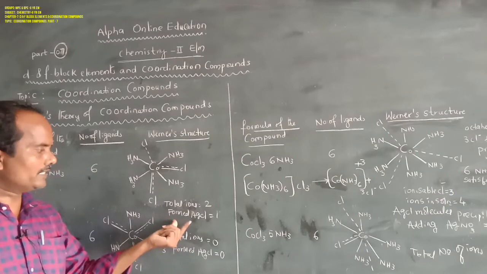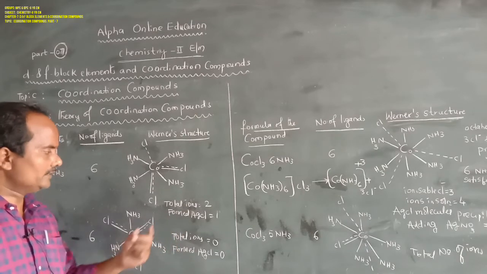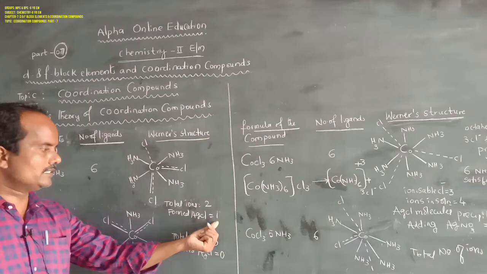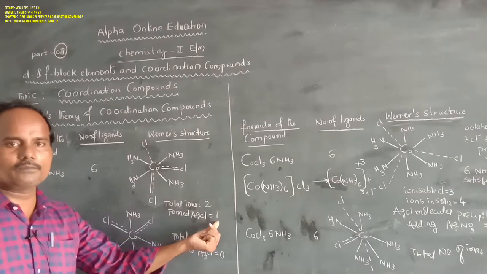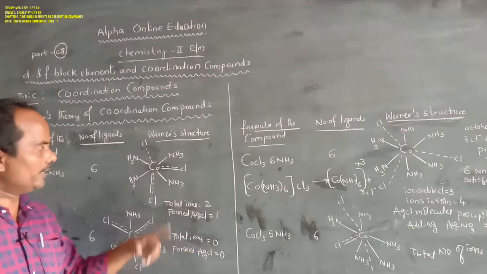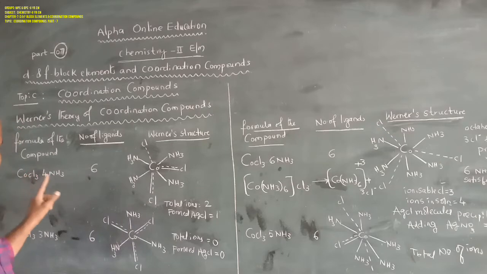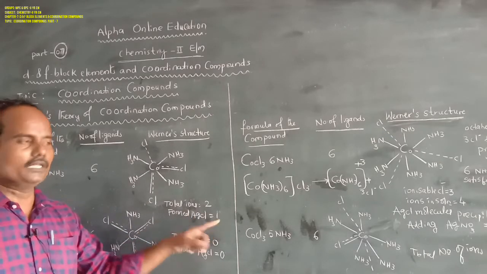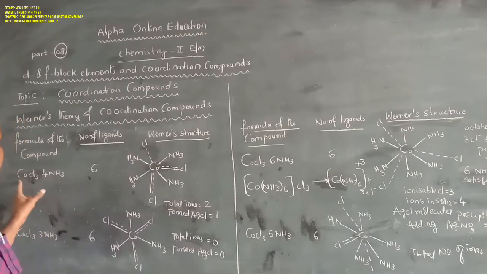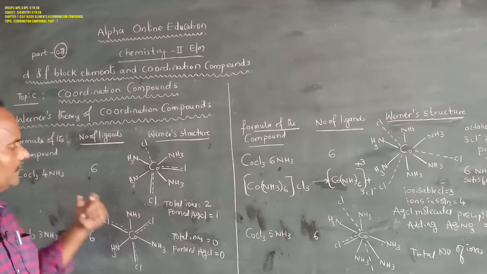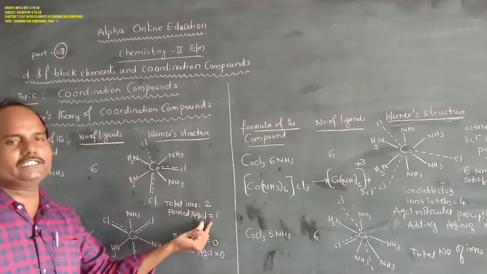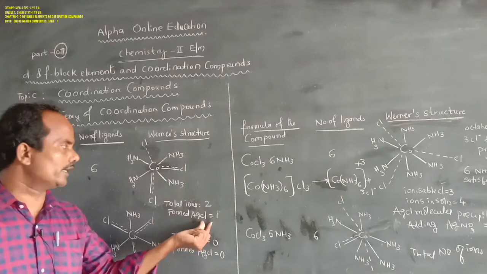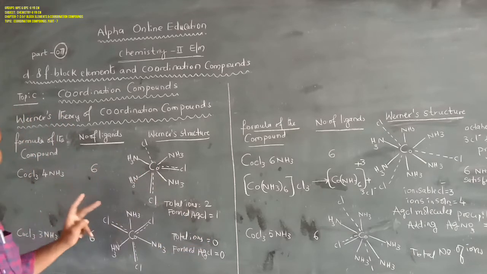That's why when silver nitrate is added, 1 AgCl molecule is formed. Per 1 molecule of CoCl3·4NH3, 1 AgCl molecule is formed, and per 1 mole, 1 mole of AgCl is formed. So this is about the CoCl3·4NH3 molecule.